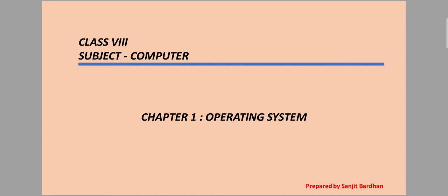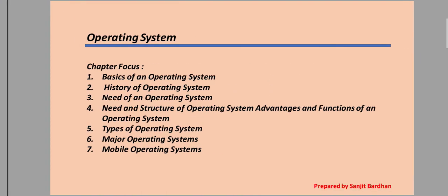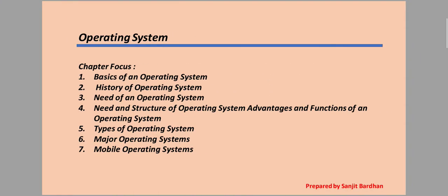Today I am going to continue the first chapter, which is operating system, and this is the last part of this chapter. Okay, so move on to start the topic. Here you can see the main content of this chapter. I already have discussed the first 4 topics, and today I am going to discuss types of operating system, major operating system, and mobile operating system.